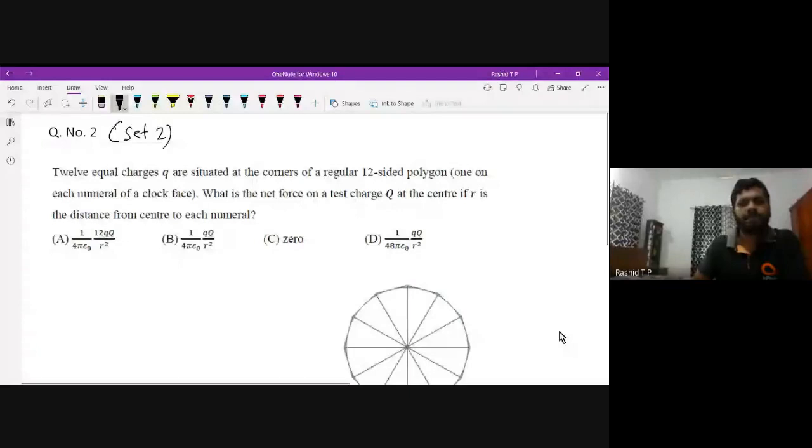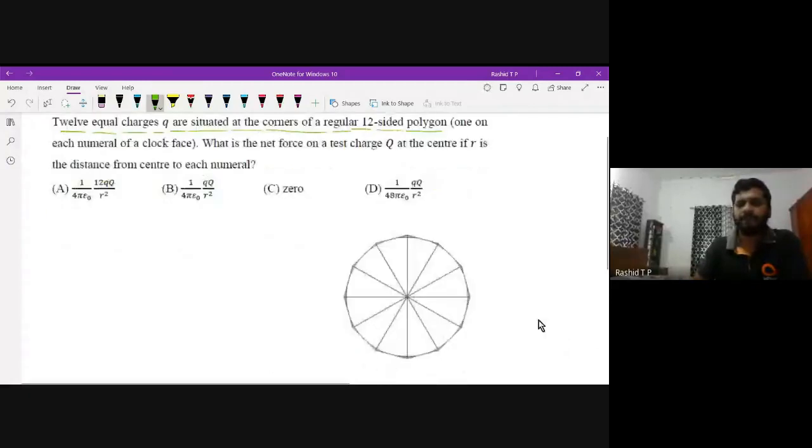12 equal charges Q are situated at the corners of a regular 12-sided polygon. Here, a polygon is given having 12 sides, like a clock. See, if it is a clock here, 12 is the top, then 1, 2, 3, 4.